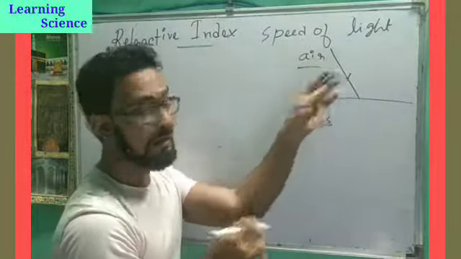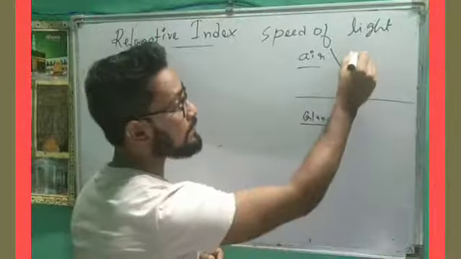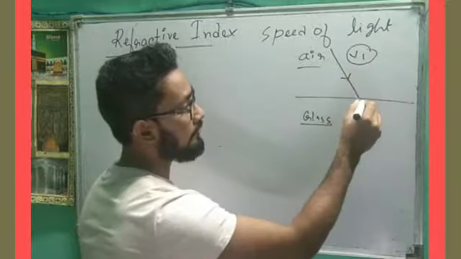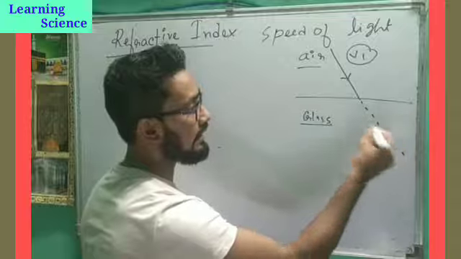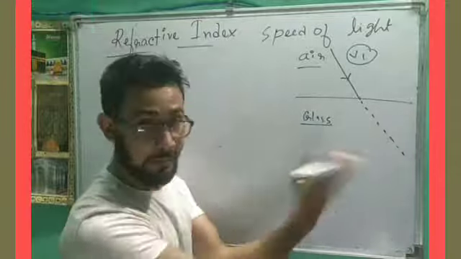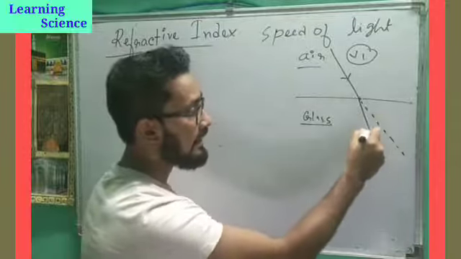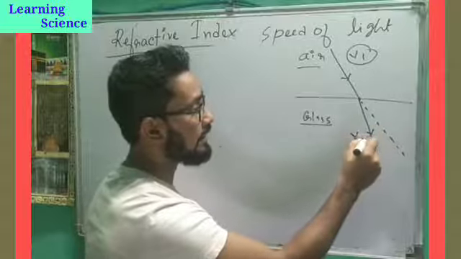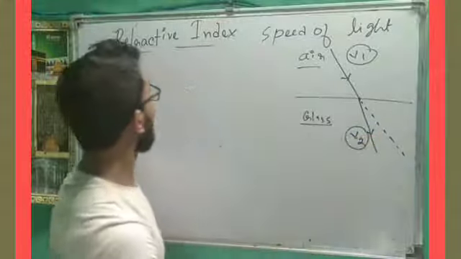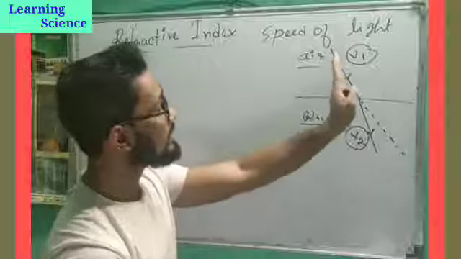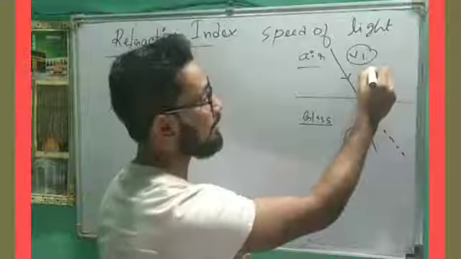Light is coming from air and entering into glass with a speed of v1. Its nature is to travel in a straight line, but light will bend, and after the bending, say the speed is v2.